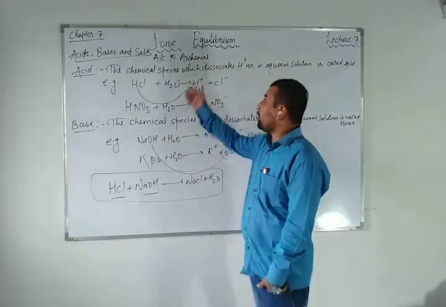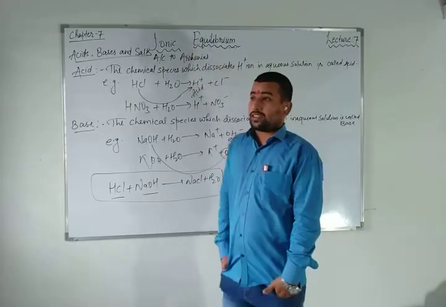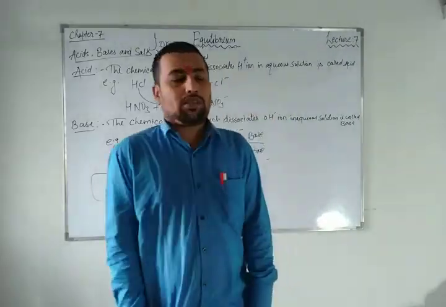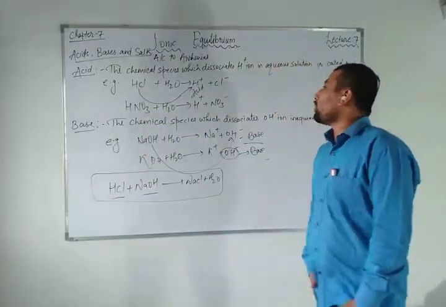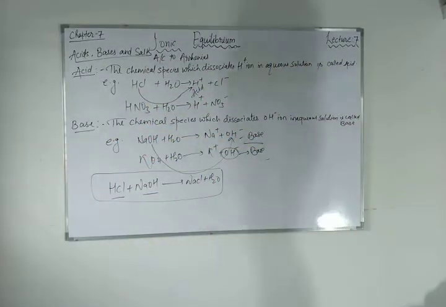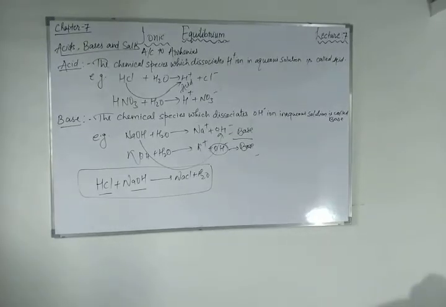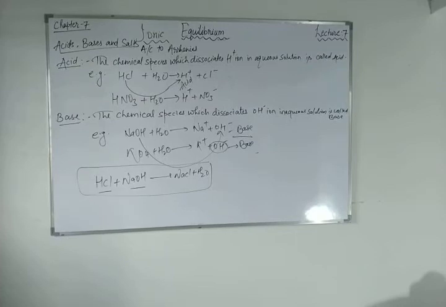Because this chapter or topic name is Ionic Equilibrium. Now here you can ask, sir, what is the use of this acid, base or salt in this chapter? The chemical species which dissociate hydrogen ion in aqueous solution is acid, and base as you have been given also. Now, you know very well all these things are widespread in nature, right? Now, after understanding the concept of what is Arrhenius acid and base, you can see that acid gives H plus ion and base gives OH minus ion according to Arrhenius.